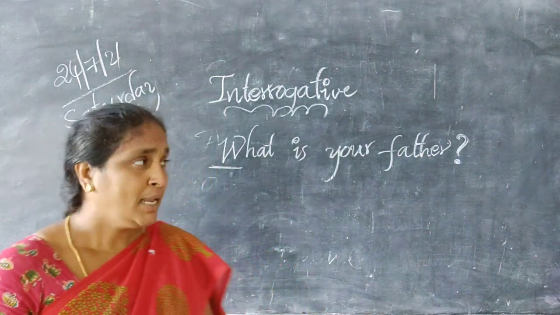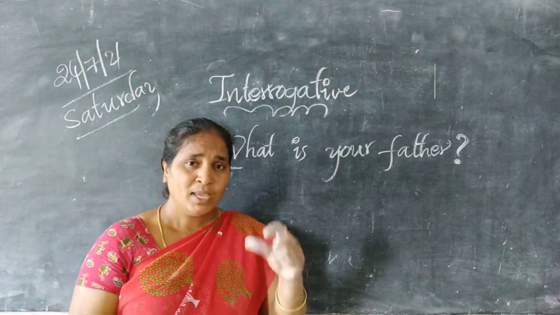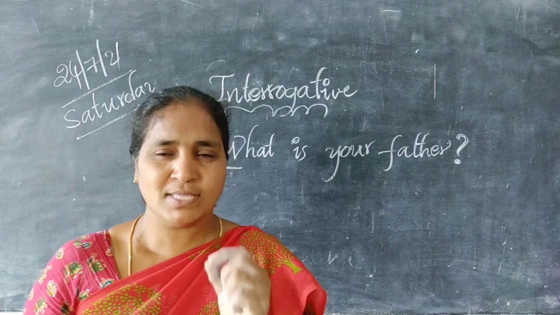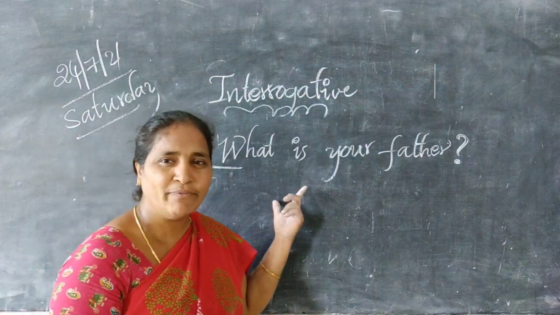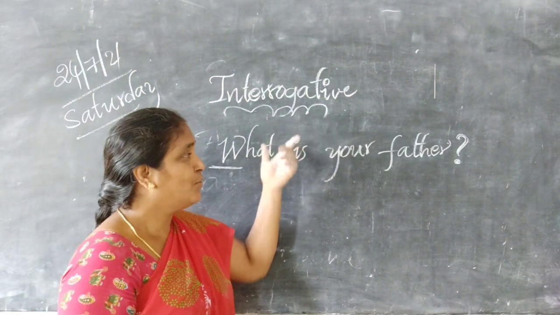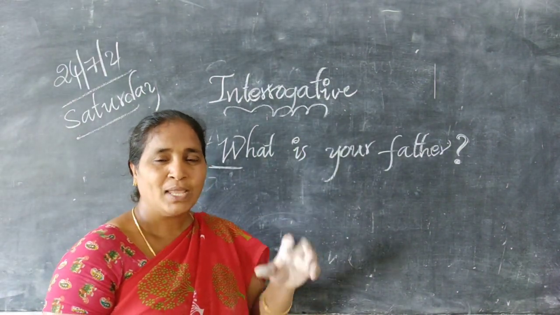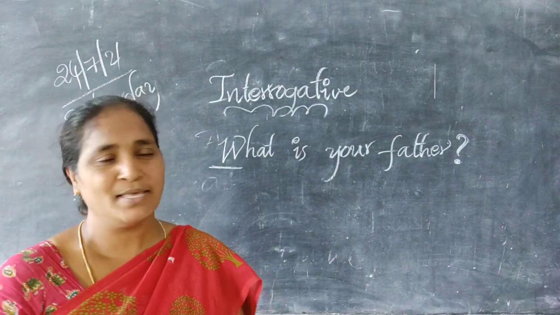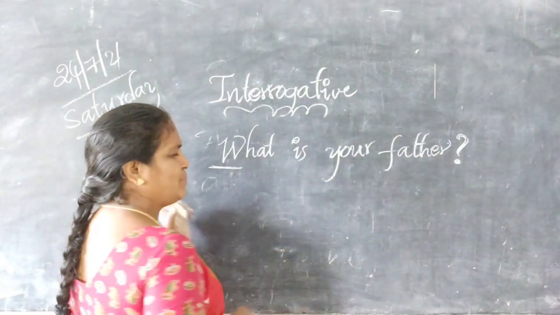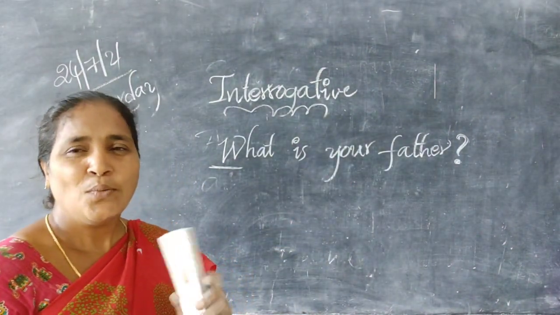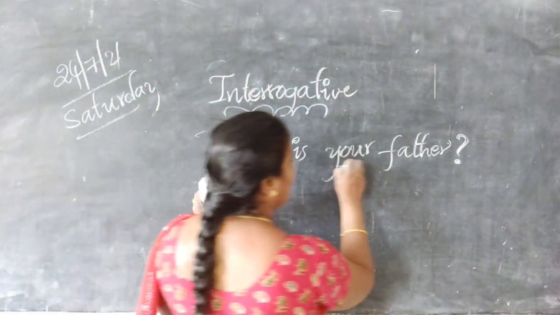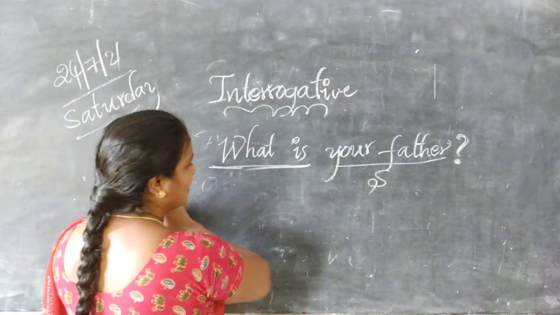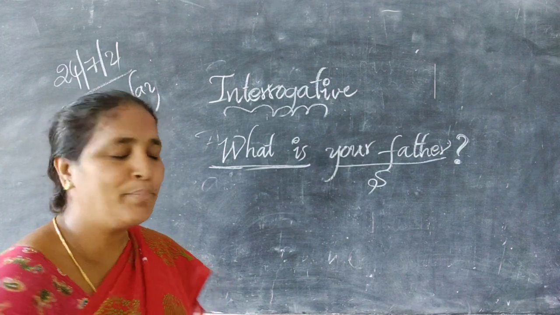Coming to that, in a declarative sentence, the subject of the sentence comes at the starting of the sentence, and in an interrogative sentence, the predicate of the sentence comes at the starting of the sentence. For example, what is the subject here? Your father. This is the subject. And what is the predicate? What is. This is called a predicate.